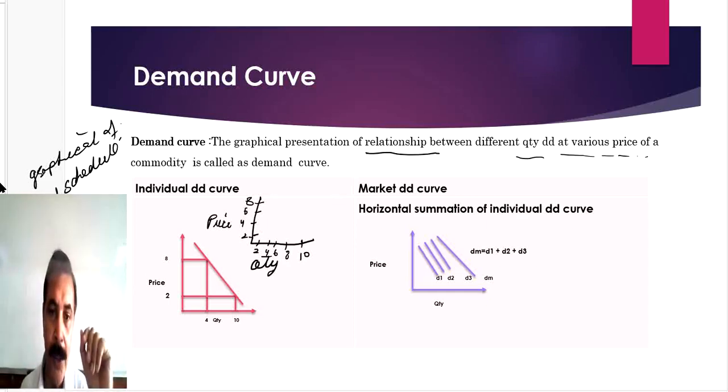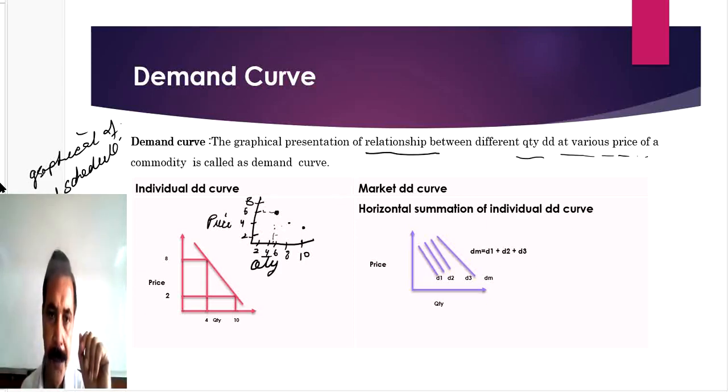Now at 2, the demand by this individual buyer was for 10 units. At 4, the demand was for 8 units. At 6, the demand was for 6 units. You have to mark the coordinates.